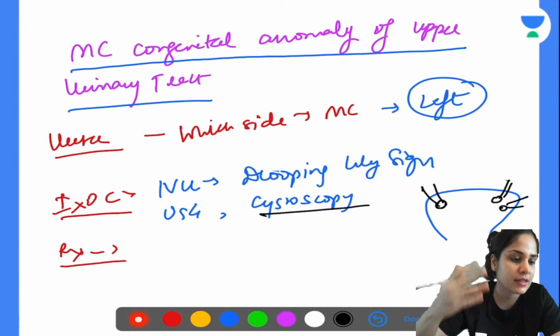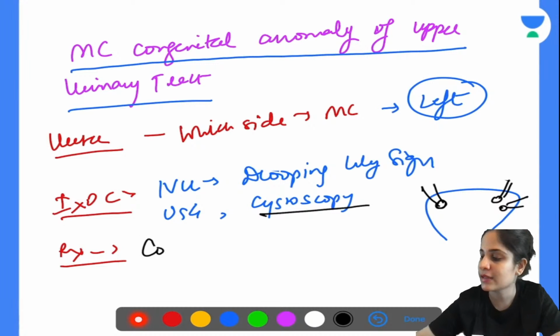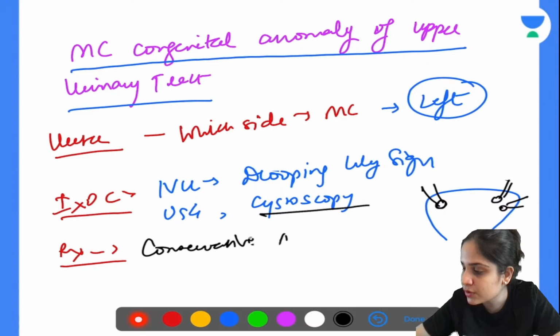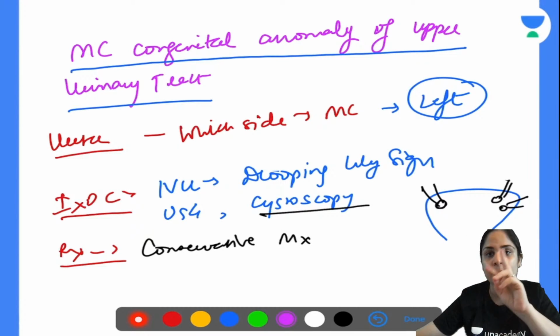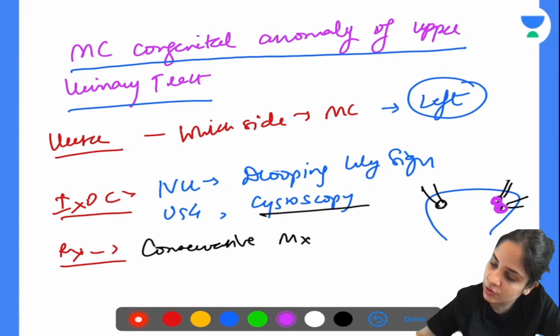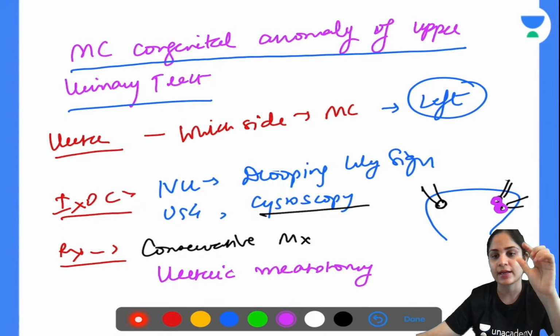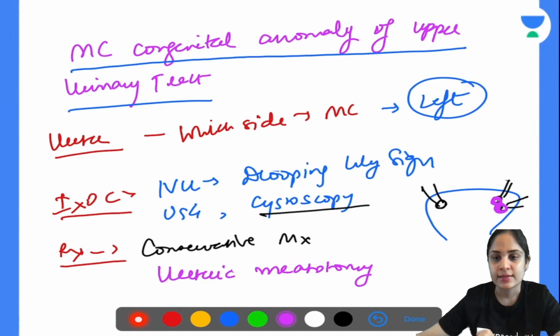So most of the times, in these cases, nothing needs to be done. You do a conservative management only. Okay, what is the problem? The problem is when the opening of the ureter develops a stricture. Opening of any one or both the ureters develops a stricture. So if there is narrowing of the opening, that is called the ureteric meatus, you will do a ureteric meatotomy. Okay, so that will help in enlarging the size of the ureteric opening. Okay, yes, absolutely correct.